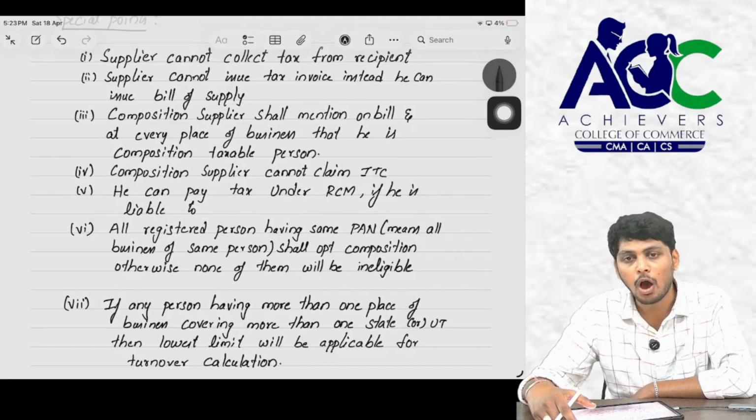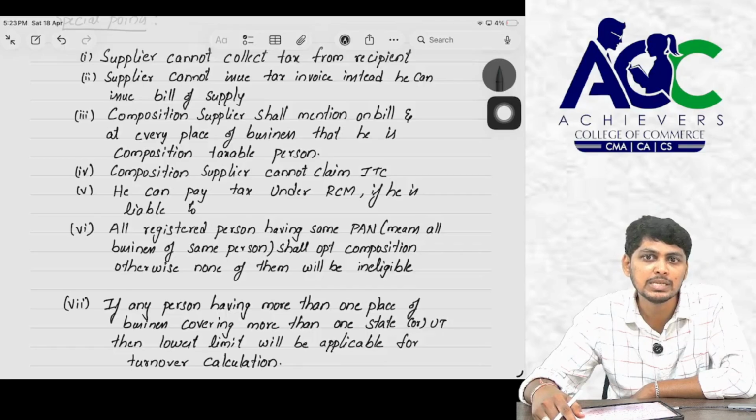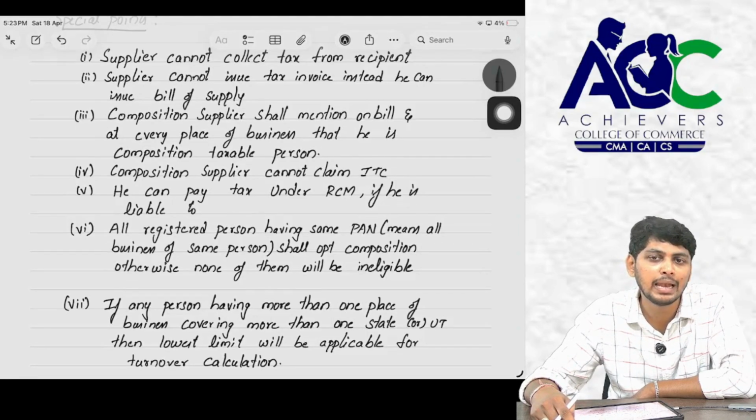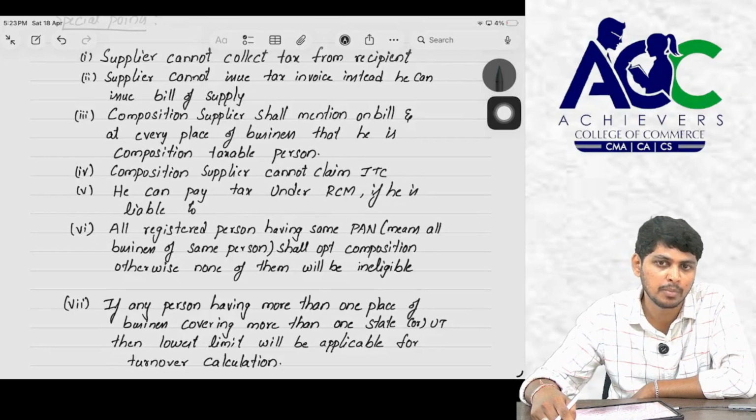And for all registered persons, if a person is having multiple businesses against a single PAN, then turnover will be calculated on an all India basis, not on a specific business basis. If any business is eligible for the composition scheme, all will be eligible, otherwise all will be out of the composition scheme.